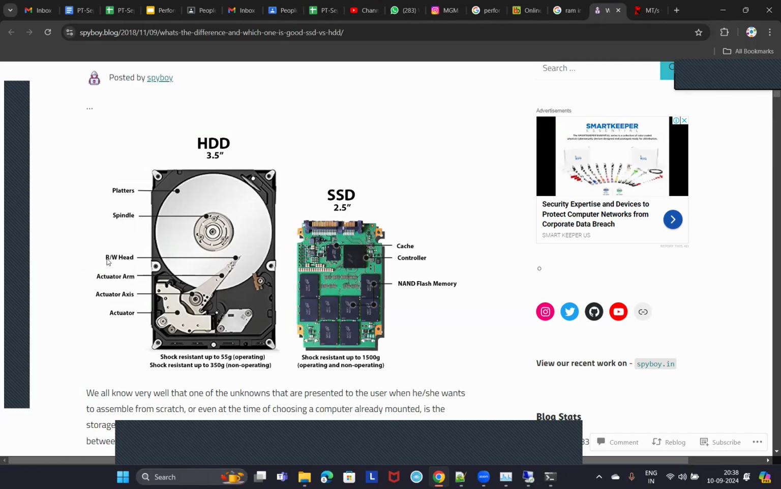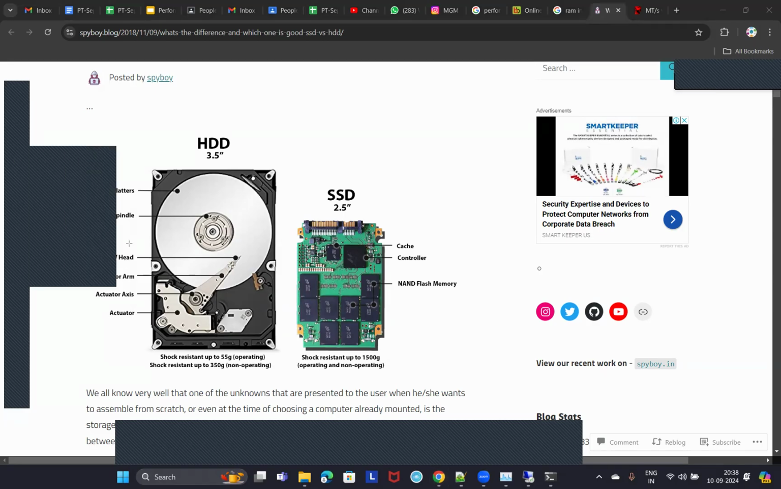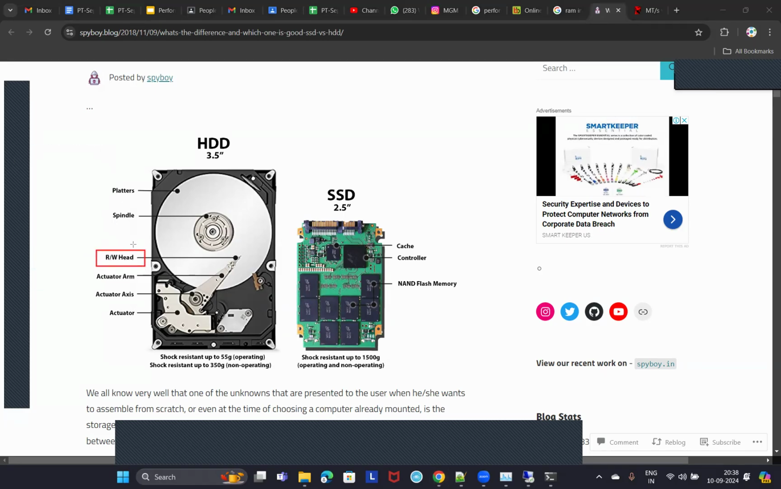So you see here, there is a read write head. RW head means nothing but read write head that you see over here, right? And you call this a spindle, and these circular plates are called platters, right?